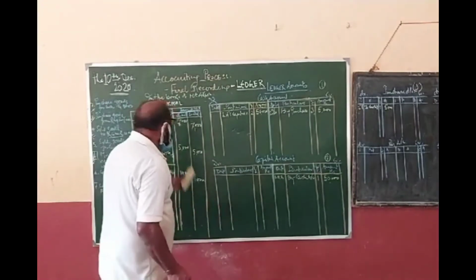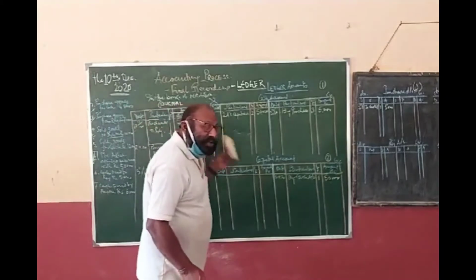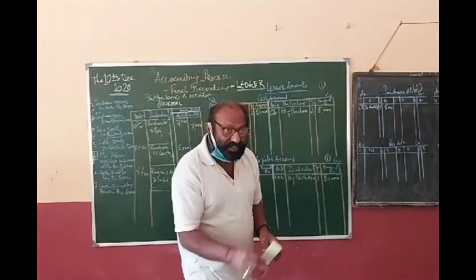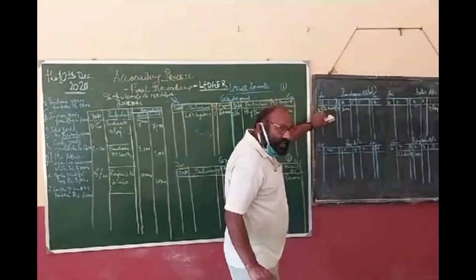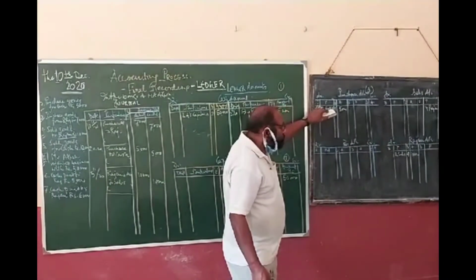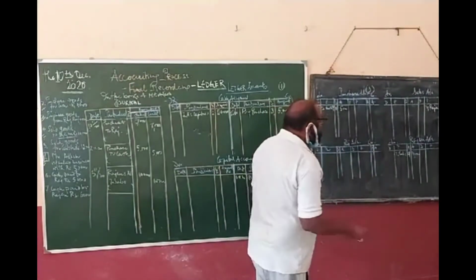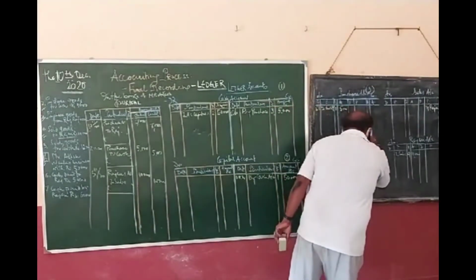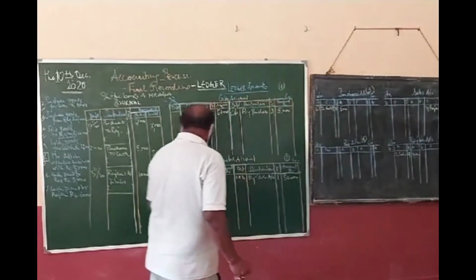Now, how many accounts should we have? We should have one purchase account and the other one is Raj account. That's because they are the two aspects of the transaction. Here we already have a purchase account, purchase ledger. So we have to put it over here and we have to make another folio, say folio number 6. It is of Raj's account. Clear? Now how would I write?